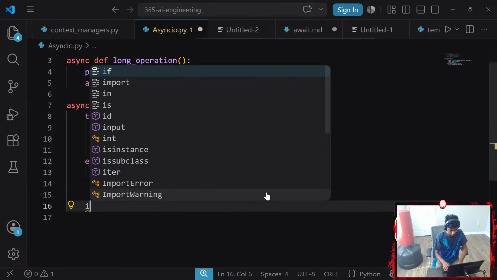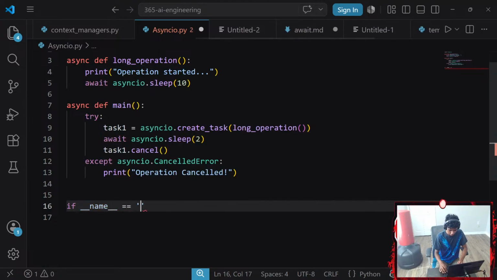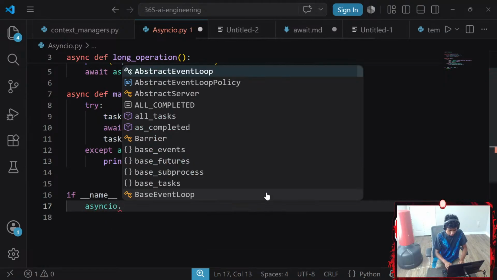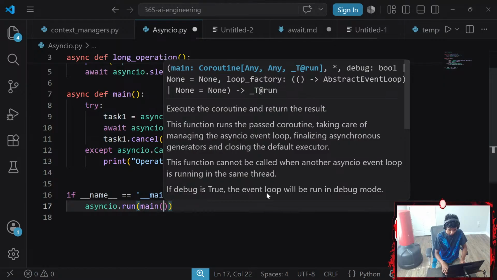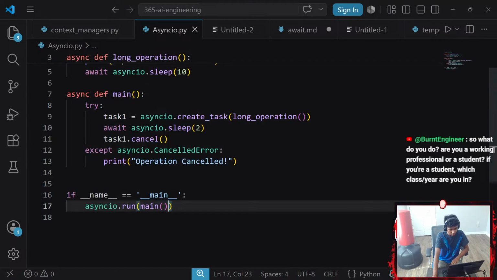Therefore, let's go with something like if dunder name equals dunder main, I'm gonna go ahead and go with my asyncio.run. I want to run my main function. So operation started. Wow, it just started.